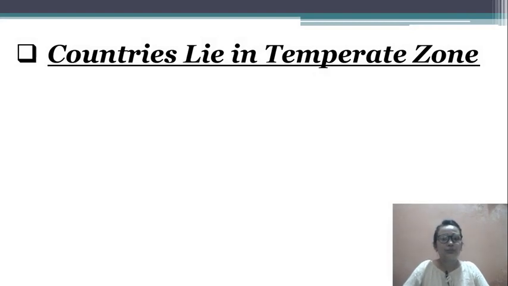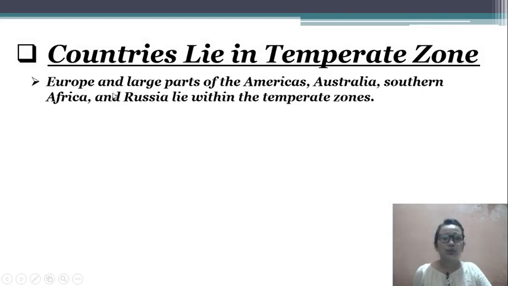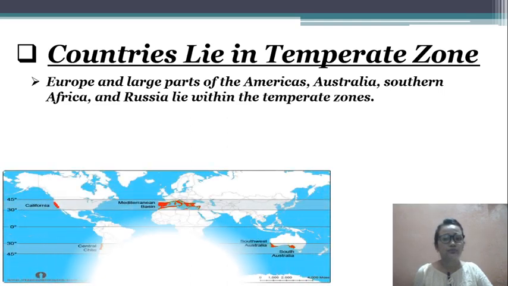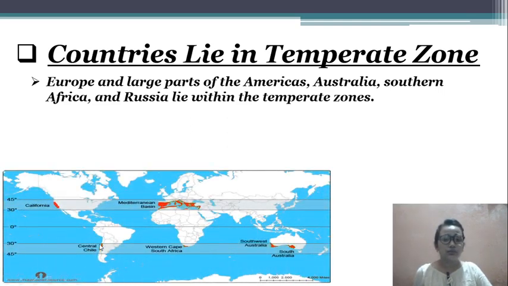Countries in the temperate zone. So what are the countries that lie in the temperate zone? Europe, a large part of the Americas, Australia, Southern Africa and Russia lie within the temperate zone. So those are the places which lie within the temperate zone, as you can see in the image also. This is the world map.